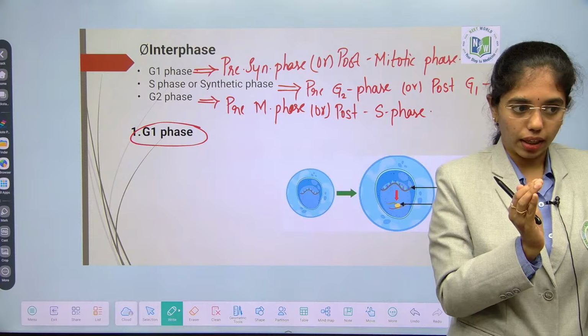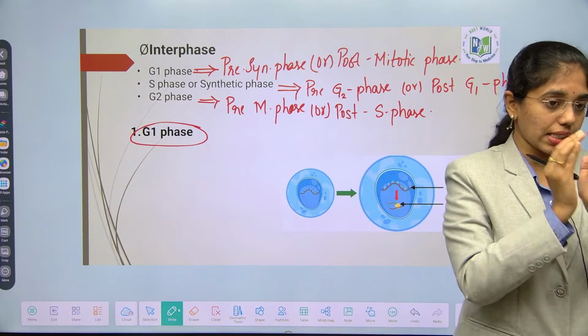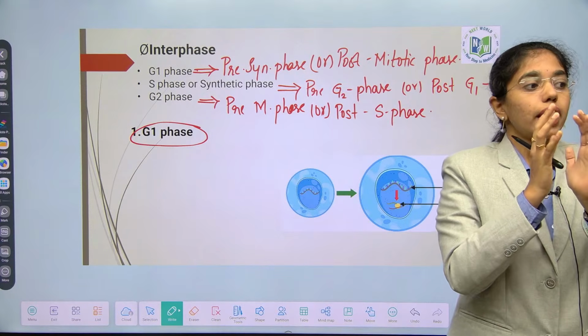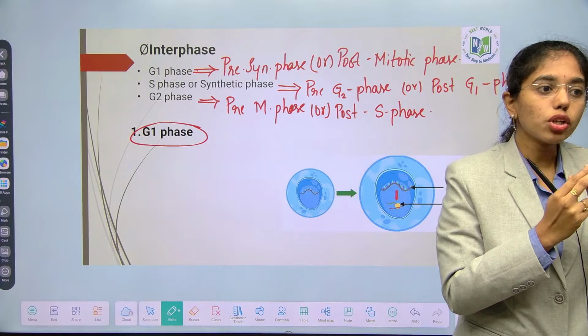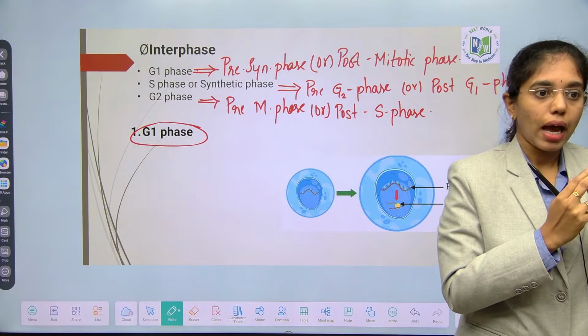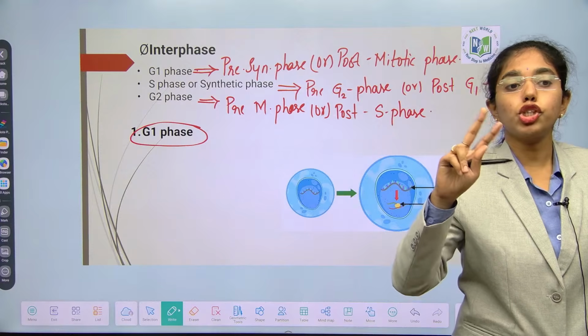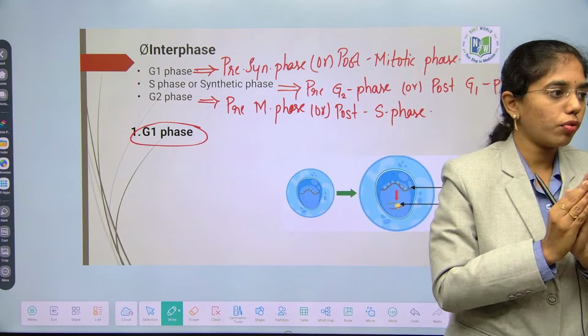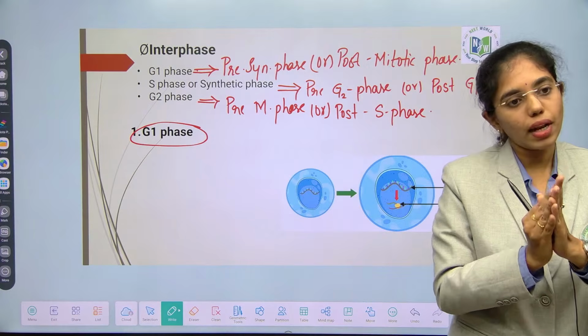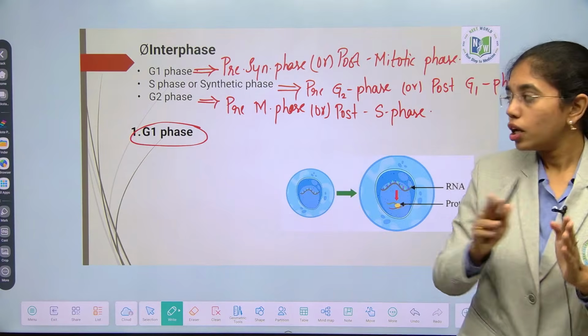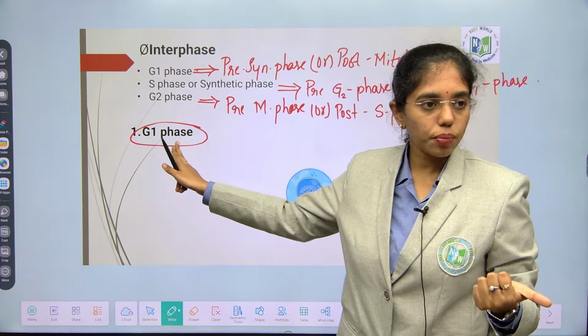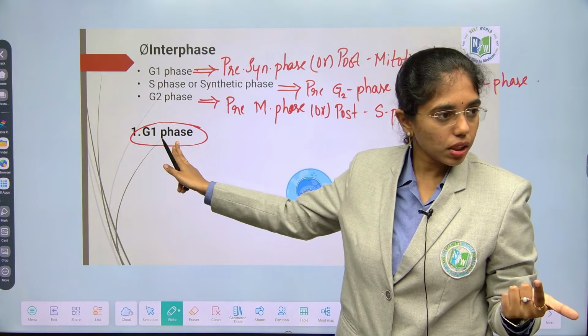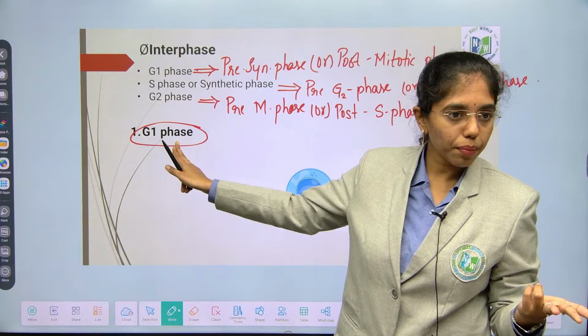Cell size will increase. With the increase in cell size and duplication of most of the cell organelles, and for genome duplication, if you have to go to molecular basis, you need replication, fork synthesis and all. That and all also will happen in G1 phase, okay. So most of the cellular organelle duplication, cellular constituents will be synthesized, cell growth happens in G1 phase.